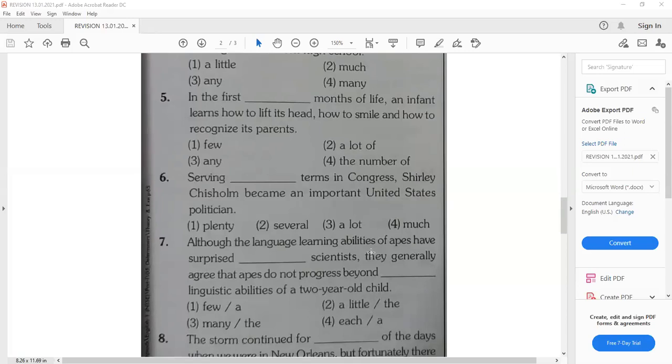Serving dash terms in Congress, Shirley Chisholm became an important United States politician, serving several terms in Congress. Okay?